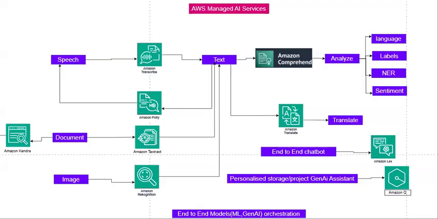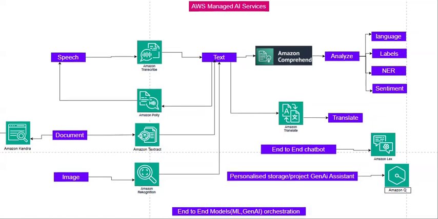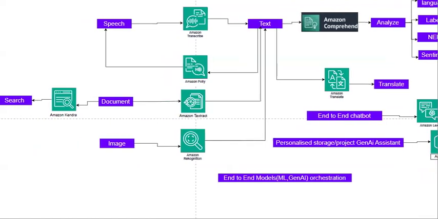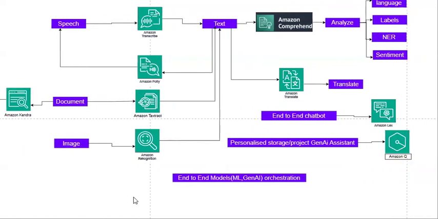Let's say you are a developer or an AI expert, and you have a requirement for orchestrating your model, either an ML model or a Gen AI model. You want to orchestrate your model. So for that, do I have any service available in AWS? Yes. You can manage end to end Gen AI models or ML models from AWS itself.